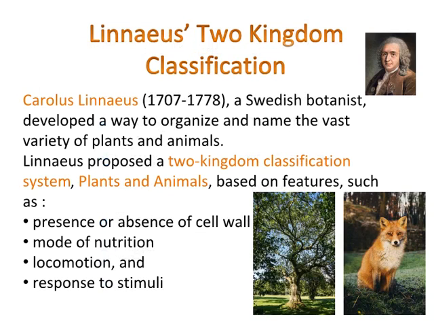Linnaeus to kingdom classification. Carolus Linnaeus, 1707 to 1778, a Swedish botanist, developed a way to organize and name the vast variety of plants and animals. Linnaeus proposed a two-kingdom classification system, plants and animals, based on features such as presence or absence of cell wall, mode of nutrition, locomotion, and response to stimuli.